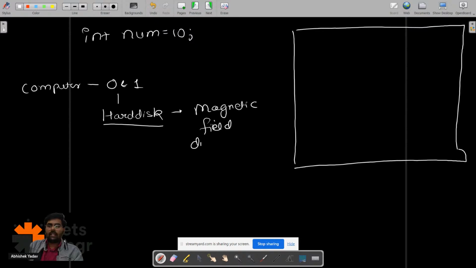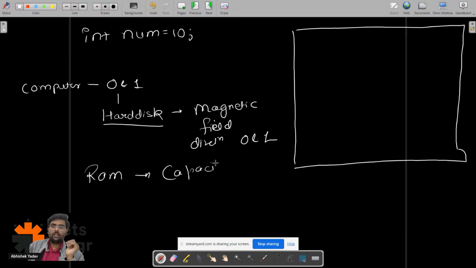And in RAM we have a lot of capacitors, and the charge of the capacitor defines 0 and 1. If it is charged, it is 1. According to a positive or negative charge, it denotes 0 and 1.